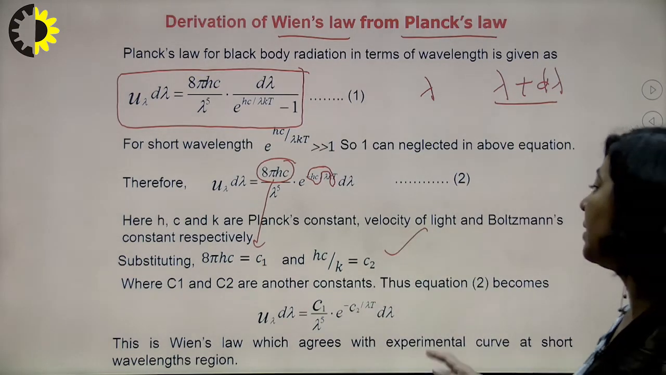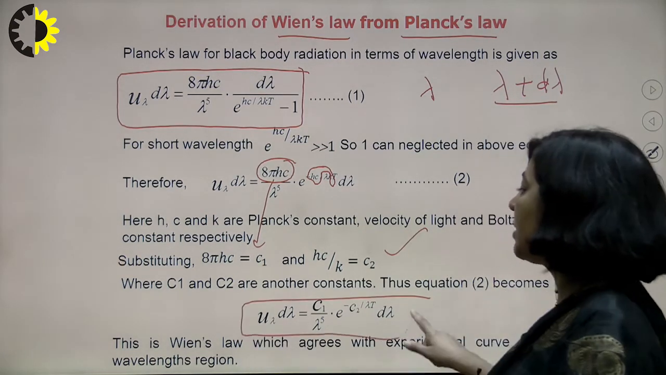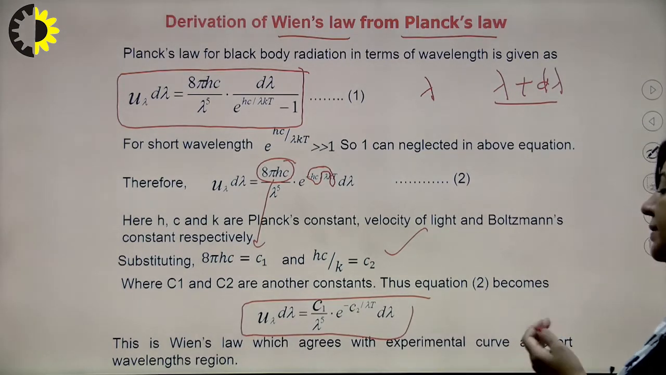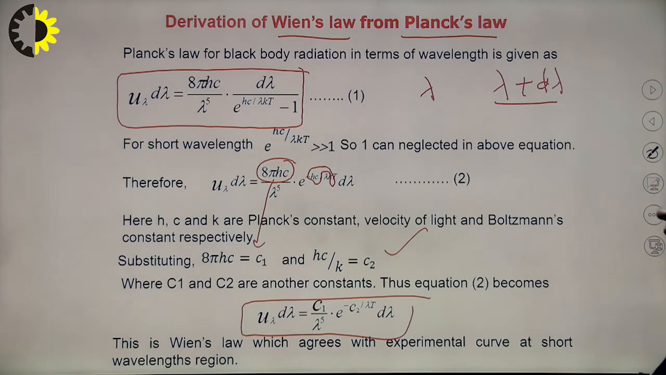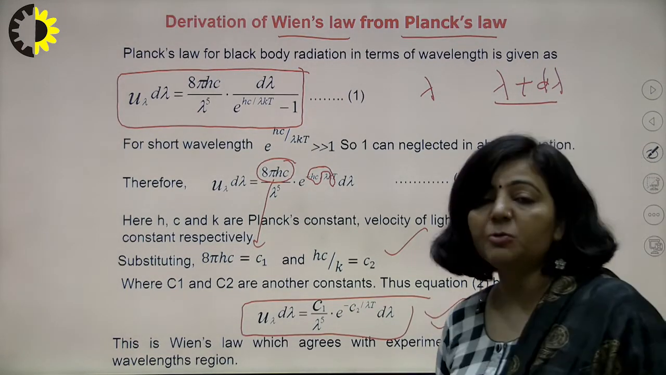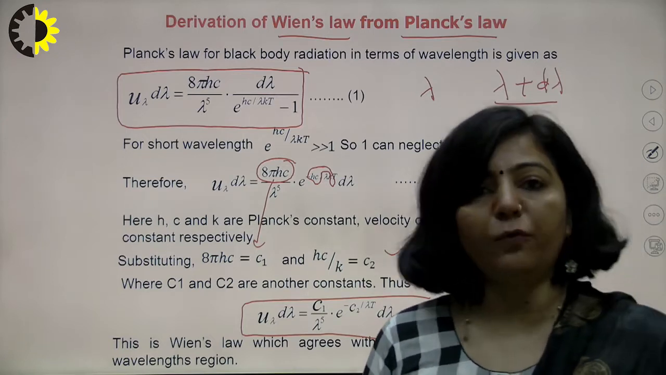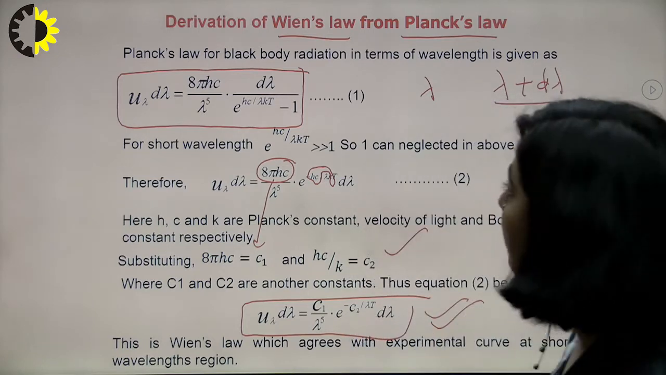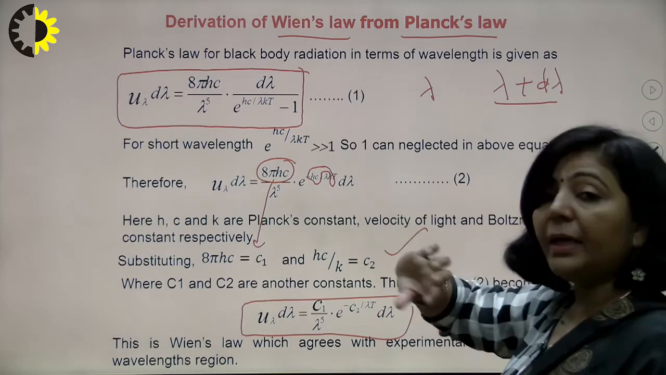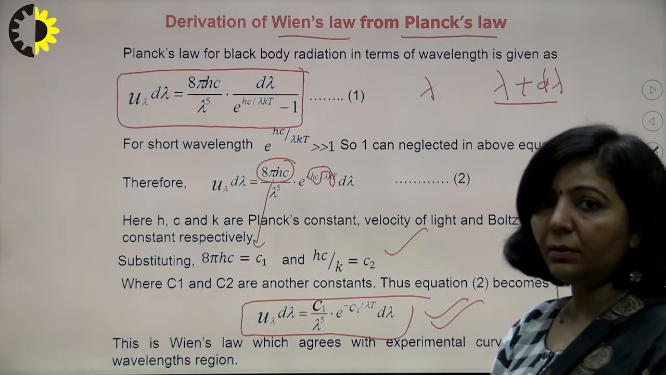If you replace them, you get E lambda d lambda is equal to c1 upon lambda 5, e raised to power minus c2 upon lambda T, into d lambda. And this is Wien's radiation law, which can explain only the lower part of the black body radiation spectrum. It means Planck's radiation law is applicable for the lower wavelength region.